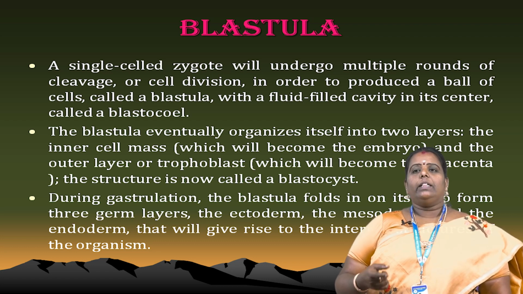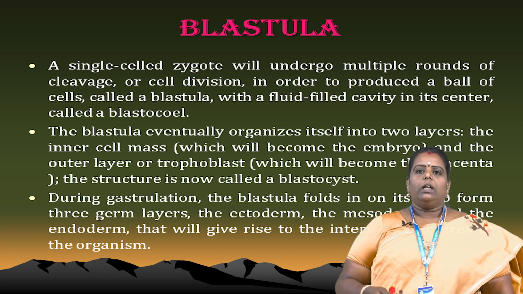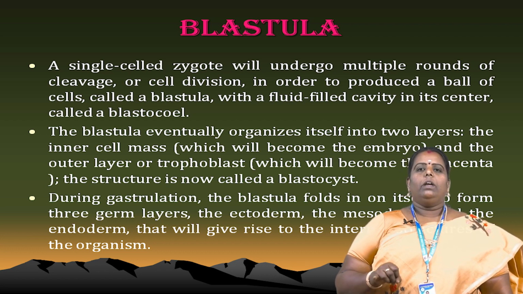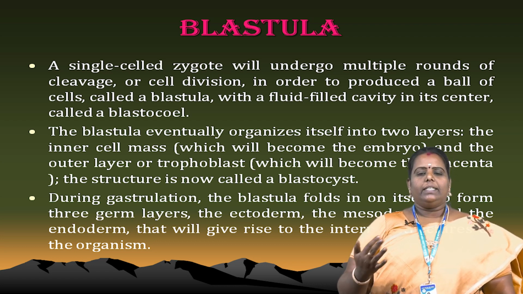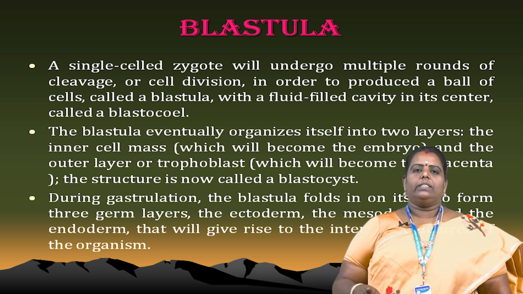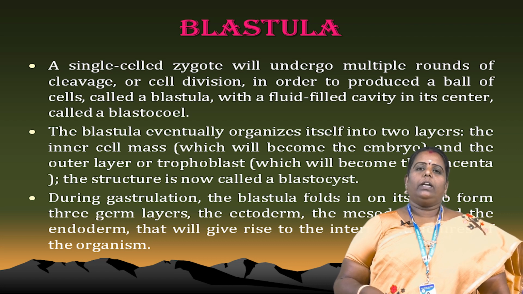During gastrulation, the blastula folds itself to form three germ layers, called ectoderm, endoderm and mesoderm. Normally it will give rise to an internal structure of organization. This organization is one of the important parts of the formation of organs in our body.